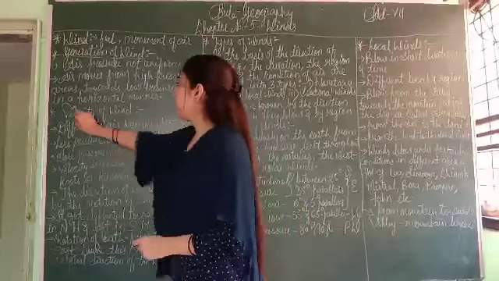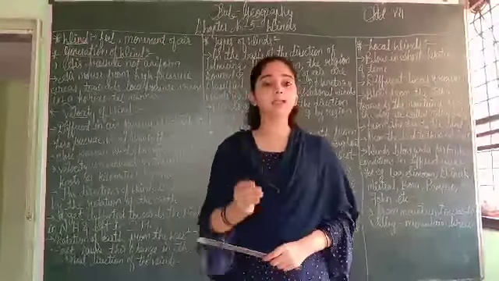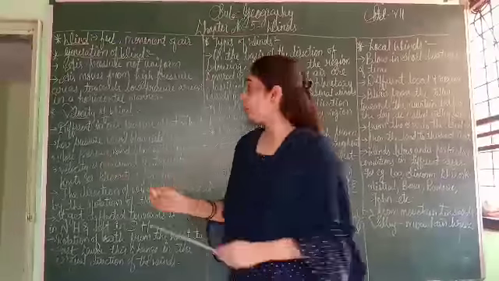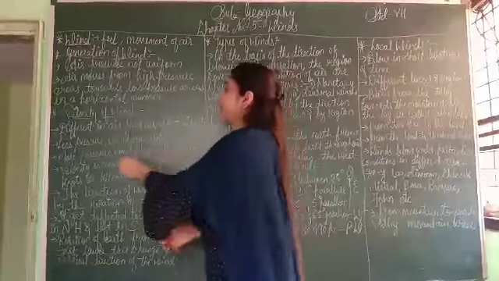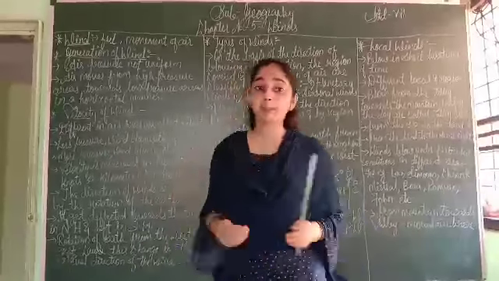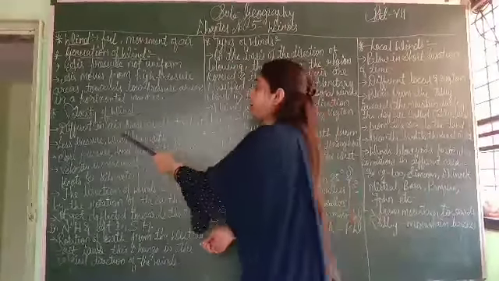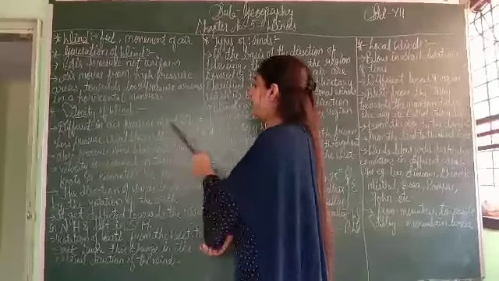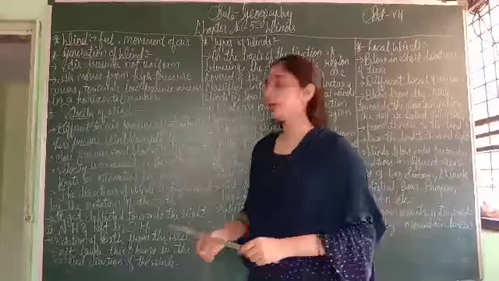Next is velocity of wind. What is the meaning of velocity? Velocity means speed. Differences in air pressure affect velocity. Different kinds of air pressure, sometimes high or sometimes low, affect the speed of air, the velocity of air.